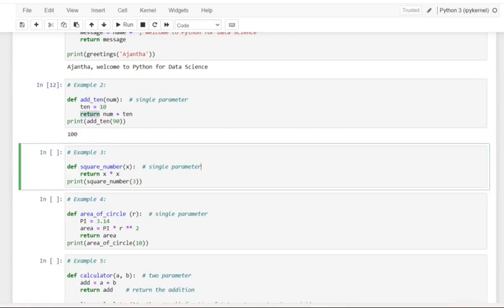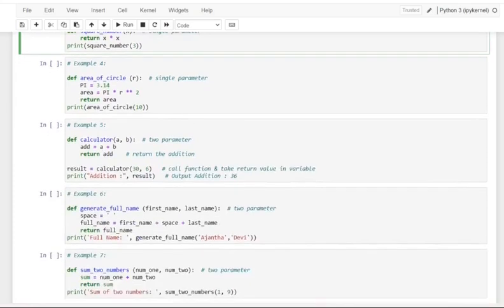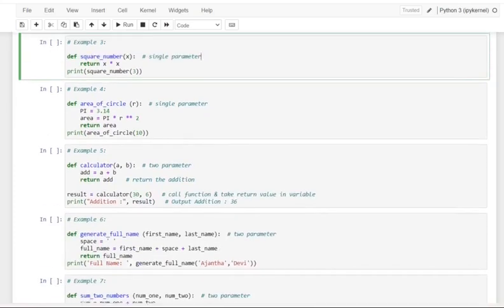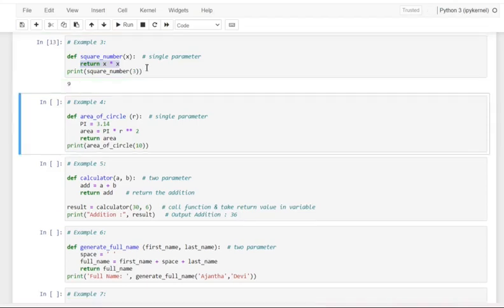And next, there is an example of a single parameter where we want to make use of a square number. So here, instead of making a separate statement or declaring a variable, where square number is equal to x into x, here we are just making the return value itself as the product of that number, that is the square number. And when we take the square number of 3, it is 3 into 3, so it results in 9.